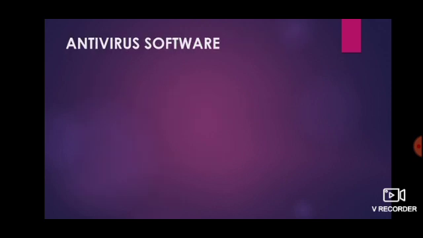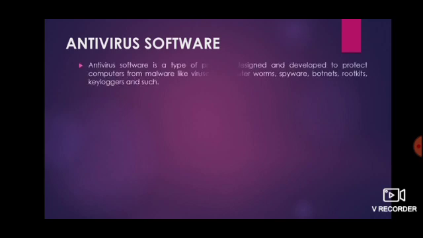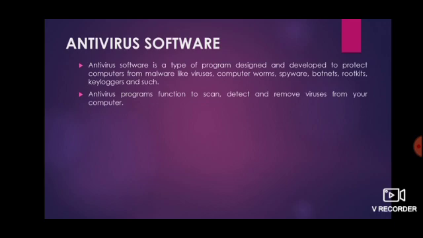Now, antivirus software. Antivirus is a computer program that is designed to identify, prevent, and remove viruses from a computer. It is a type of program designed to protect computers from viruses like computer worms, spyware, botnets, rootkits, keyloggers, etc. Antivirus programs function to scan, detect, and remove viruses from your computer.